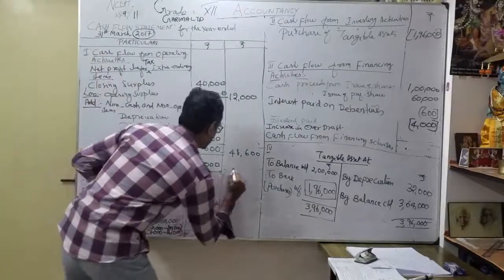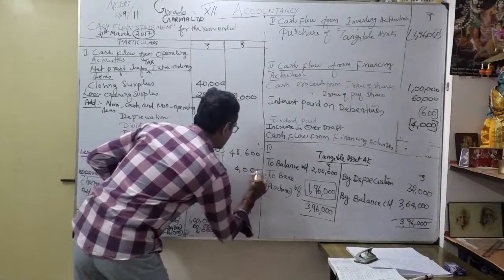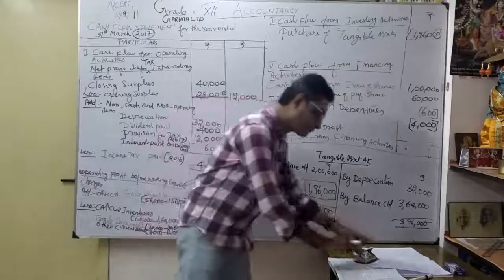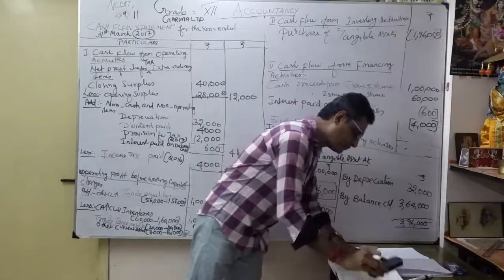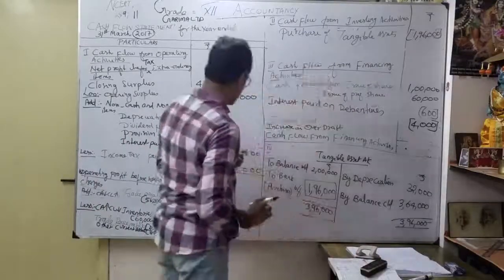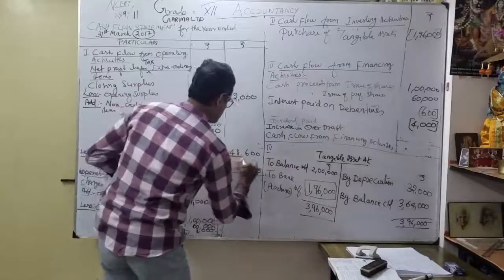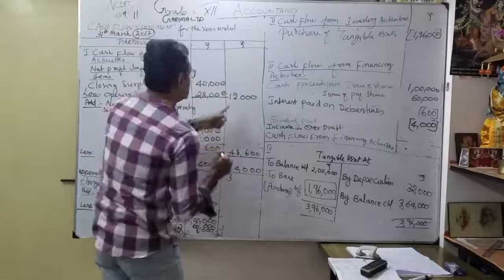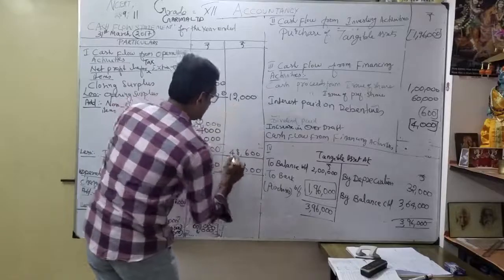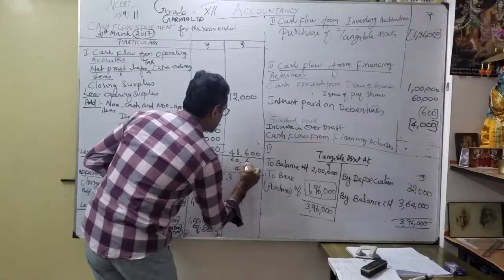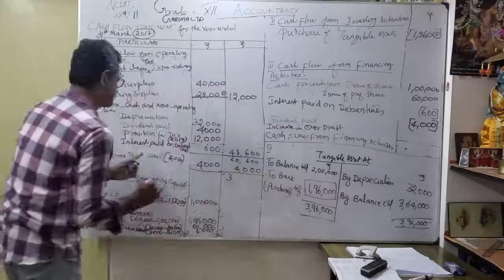See how I'm putting a dash, 4,000. So it becomes 48,600, but this I'm going to add, the 12,000. So first I add this, 60,600. Then this income tax.